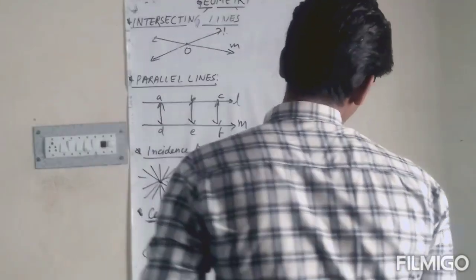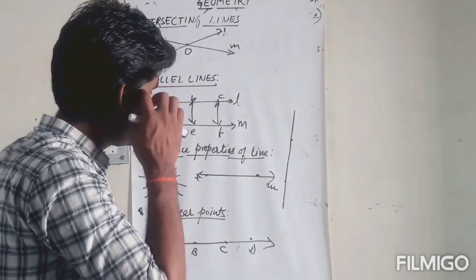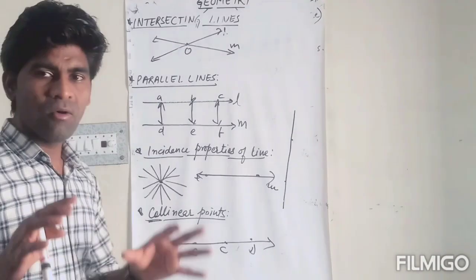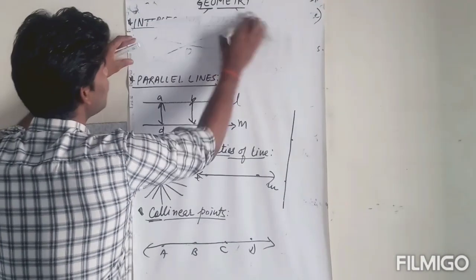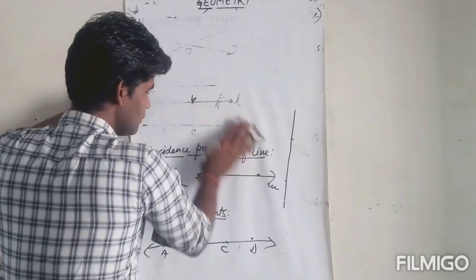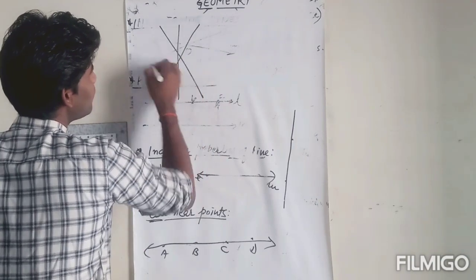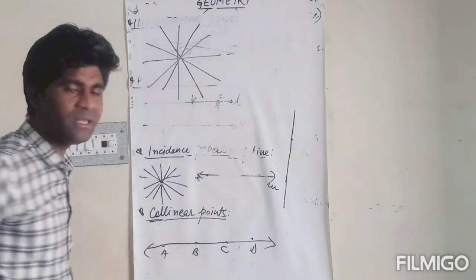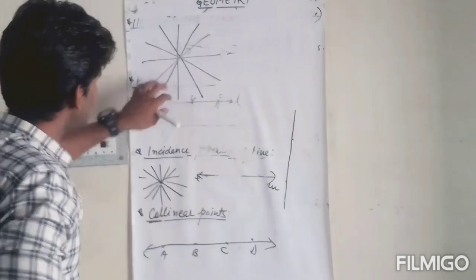Now the concurrent lines. What do you mean by concurrent lines? Look, suppose 3 or more lines are intersecting each other at the same point.